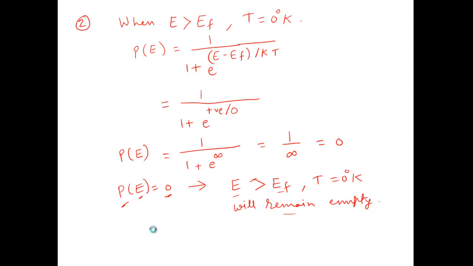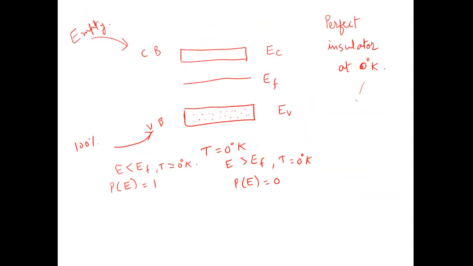It means that if you increase the temperature above absolute 0, that is 0 degree Kelvin, then 50% electrons may reach the Fermi energy EF, and therefore these 50% electrons may get transmitted into the conduction band. So 50% electrons may get transferred into the conduction band, and 50% electrons may remain in the valence band. And hence, with increase in temperature, we observe that the conductivity of this intrinsic semiconductor increases.